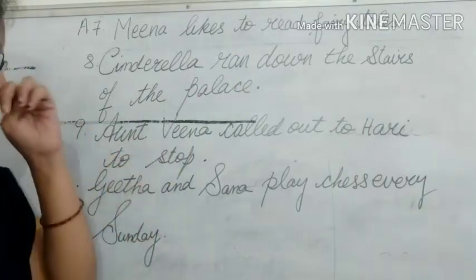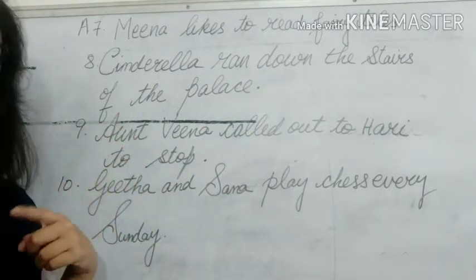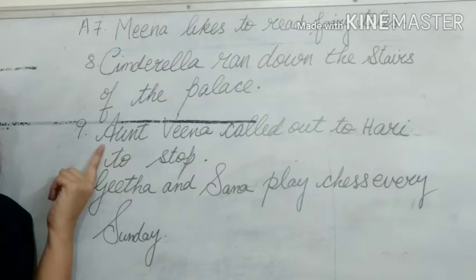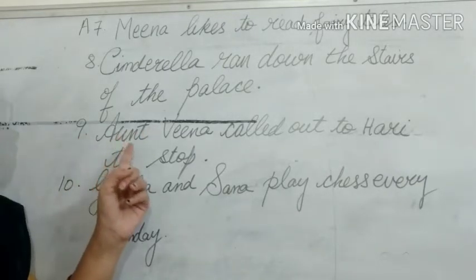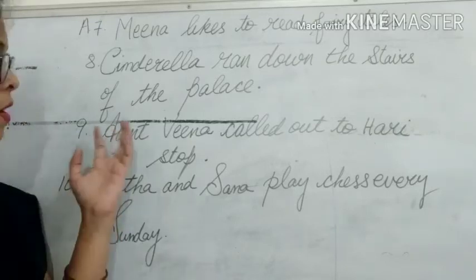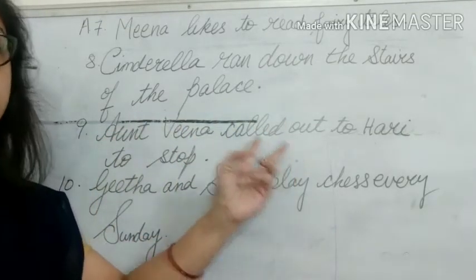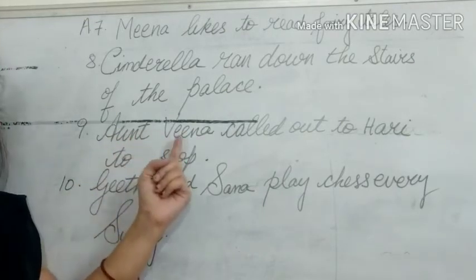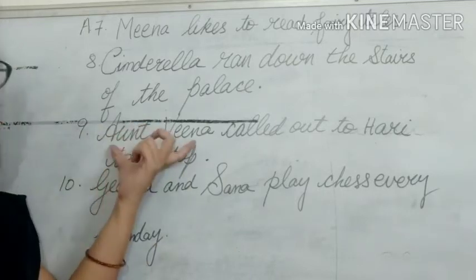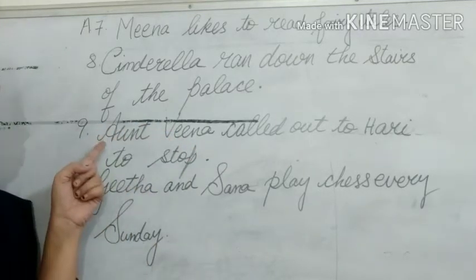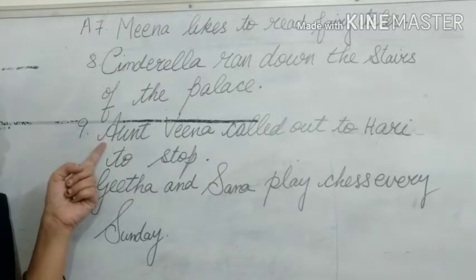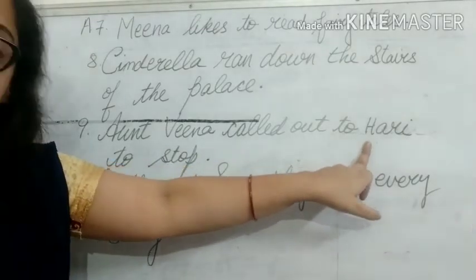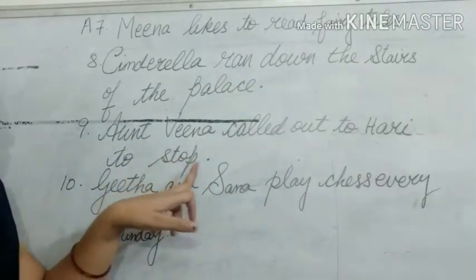Aunt Veena, see again here now children, there are two reasons. First is Aunt, it is the beginning of the sentence, so you have to write with capital letter. And second thing is we are talking about a particular aunt, okay. Even if it comes in the middle of the sentence, then also you have to write aunt with capital A, because it is associated with a proper noun, so it has become as one name, you can say, okay. So you have to write it with capital letter. So Aunt capital A, Aunt Veena capital V, calls out to Hurry, again proper noun, capital H, to stop, and then full stop.